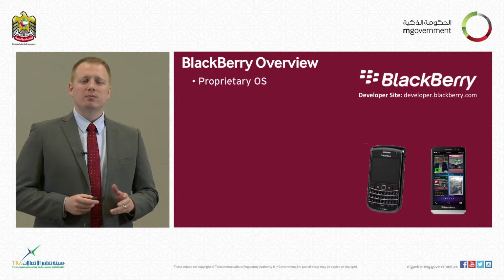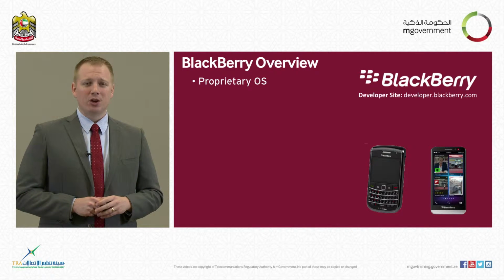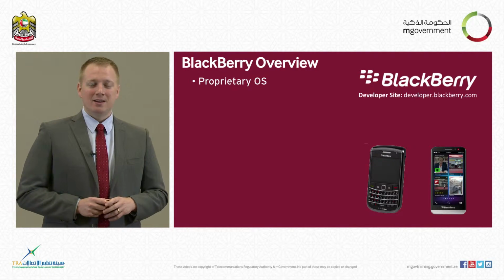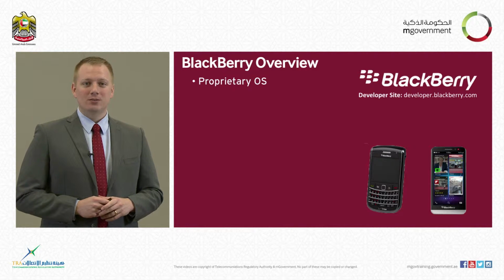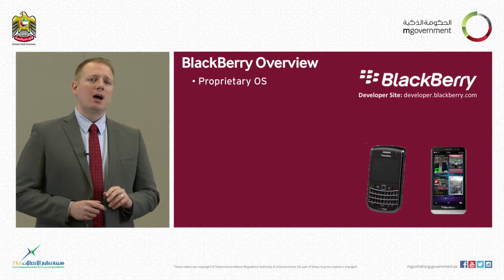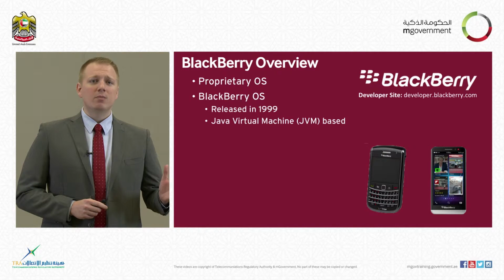Blackberry runs on a proprietary operating system. That means you can't have a look at the code that exists for it. The only way to get your hands on that is to be an employee of Blackberry, a software developer, and a trusted one to be able to develop for their operating system. Now, there are 2 Blackberry operating systems that we should be aware of. The first is the Blackberry operating system.